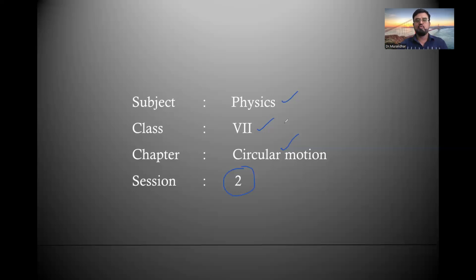So far we completed one session about a special type of motion, that is circular motion. Because we already know about motion. We already learned much about motion in the first chapter, which is nothing but change in the position of a body with respect to time. There are different types of motions, like linear motion, translatory motion, vibratory motion, oscillatory motion, random motion. Apart from all these, there is a special type of motion called circular motion.